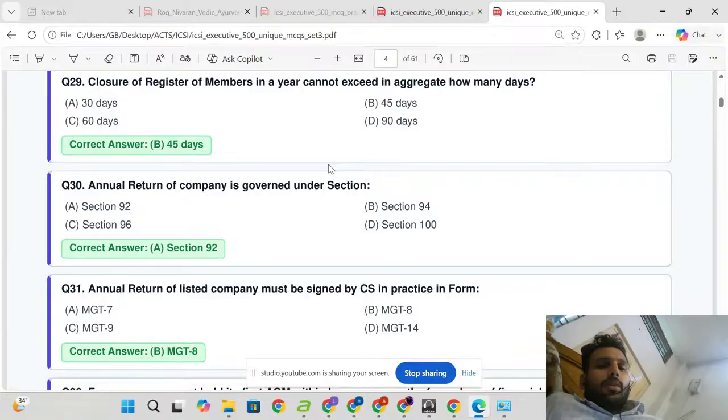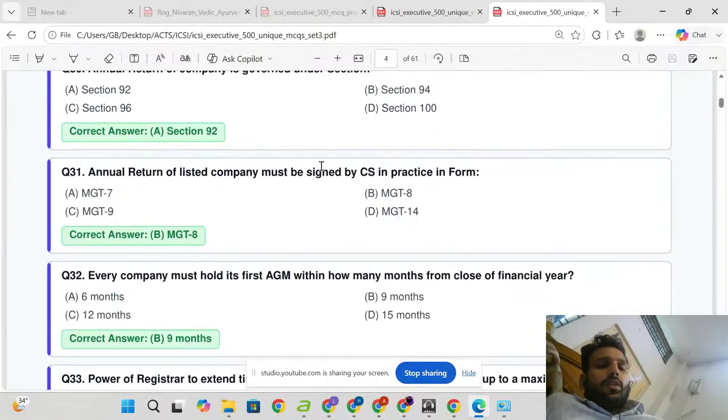Annual return of a company is governed under Section 92. Annual return of a listed company must be signed by a CS in practice, in form MGT-8.